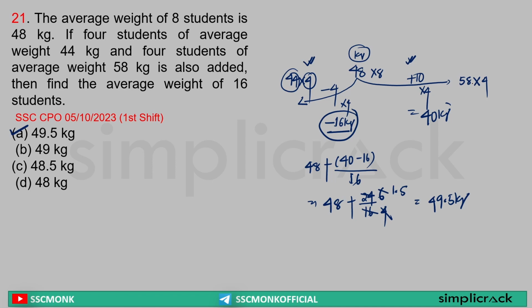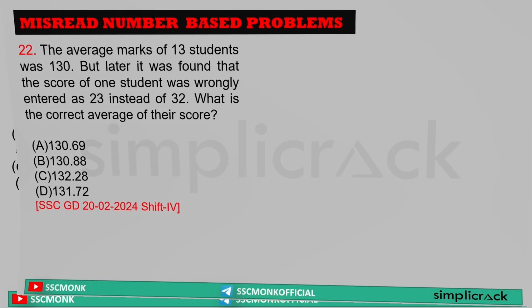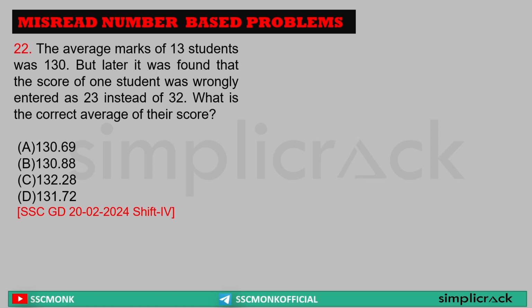Here 58 kg, 4 students came and brought 40 kg surplus over the average weight. So what is the surplus? 24 kg surplus, and that 24 kg will be distributed among all the 16 students to find the new average. So this is my new average. Clear? Next.